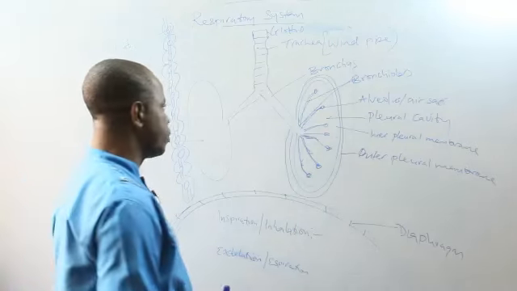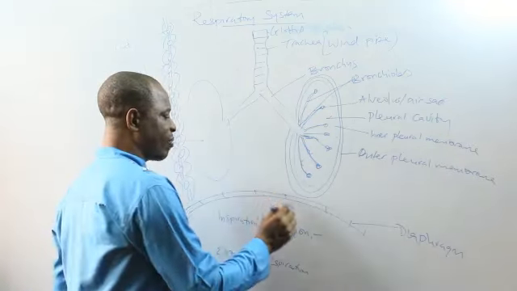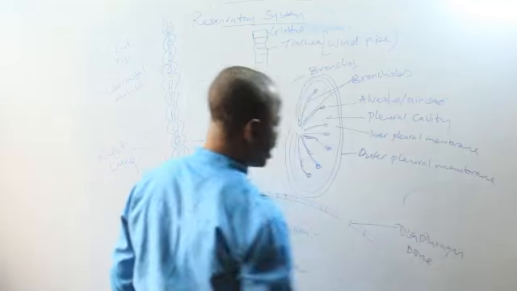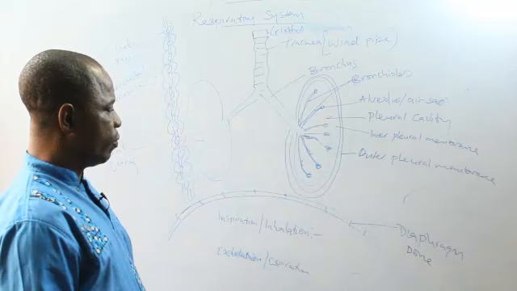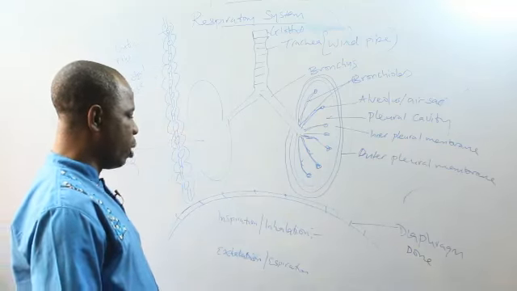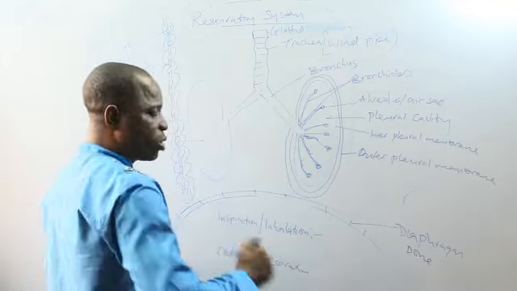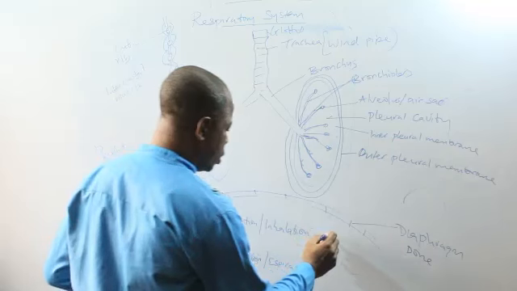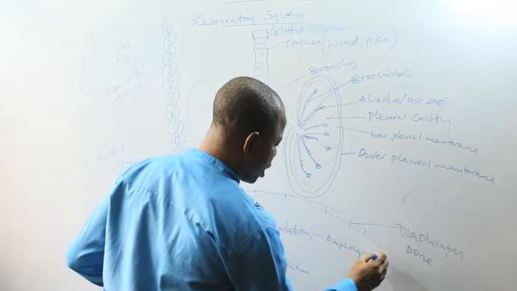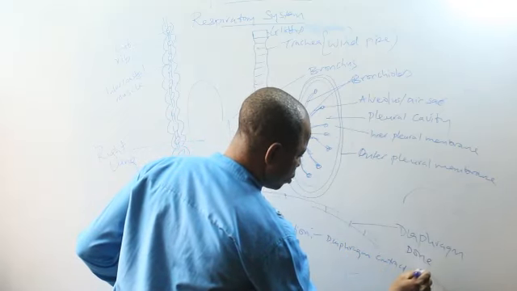This is what happens. Before you can breathe in, something happens to this diaphragm. This diaphragm is in a shape called dome, like an arc. For respiration to occur, some changes will take place. Number one, the dome-shaped diaphragm will contract and flatten out.